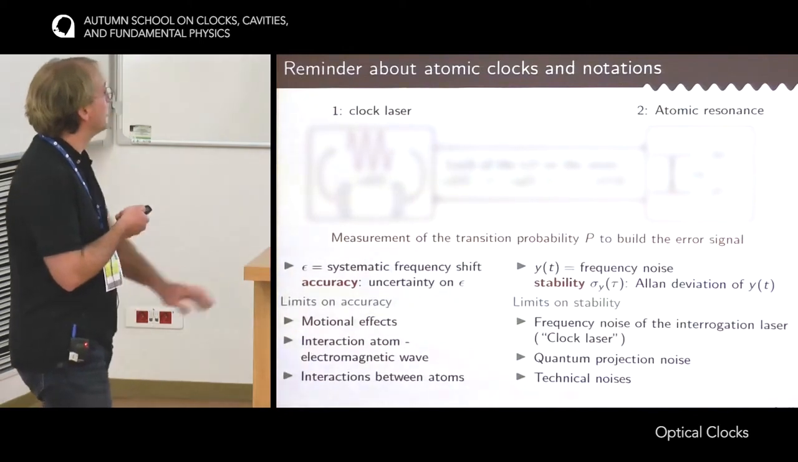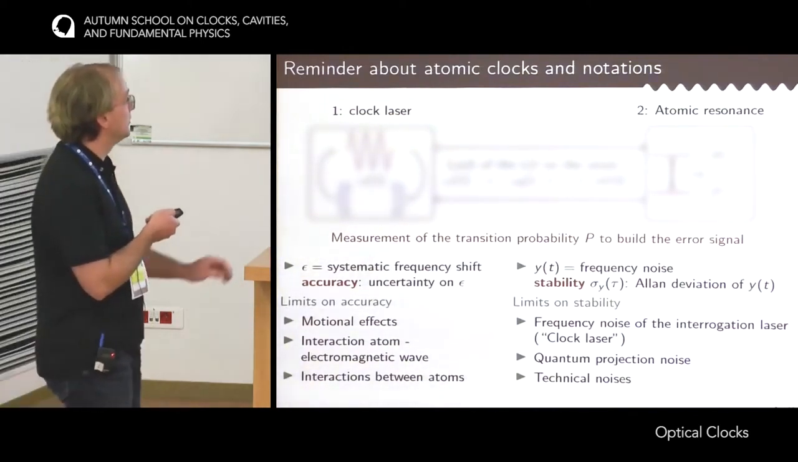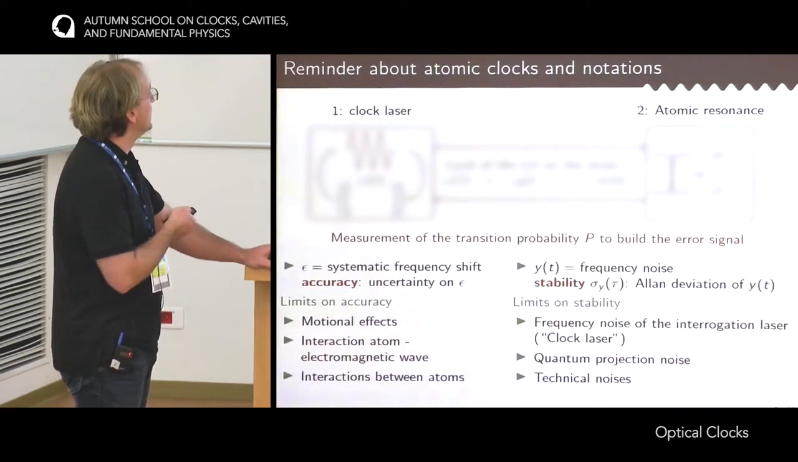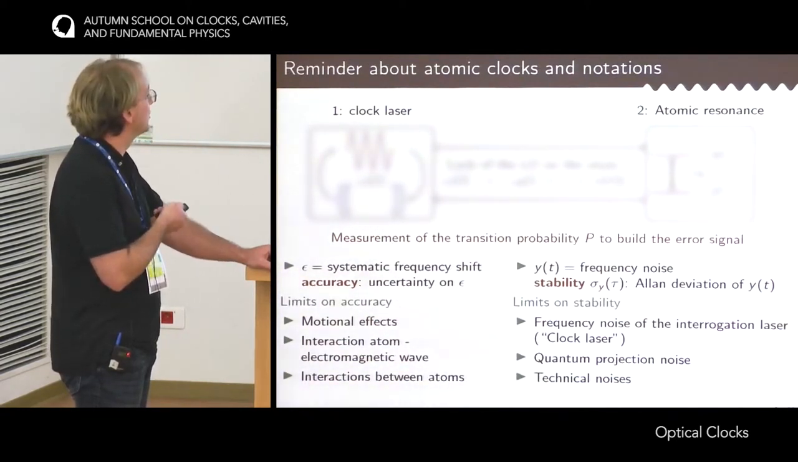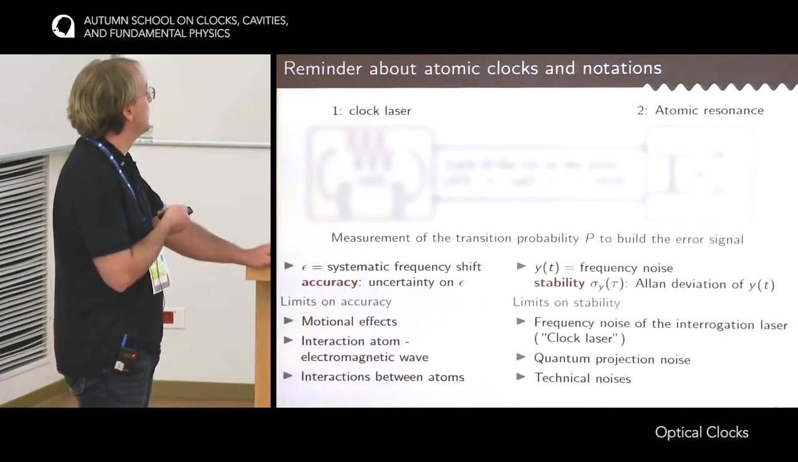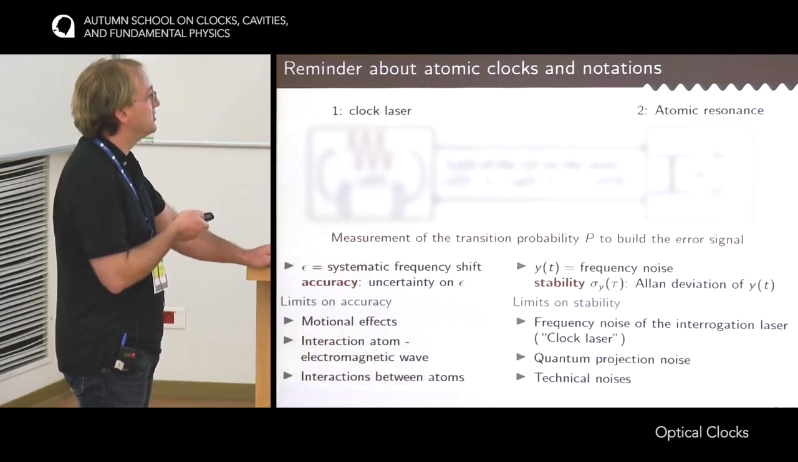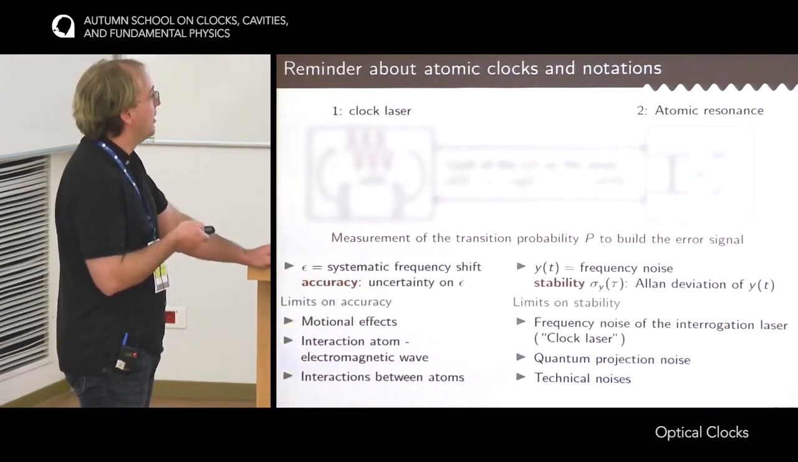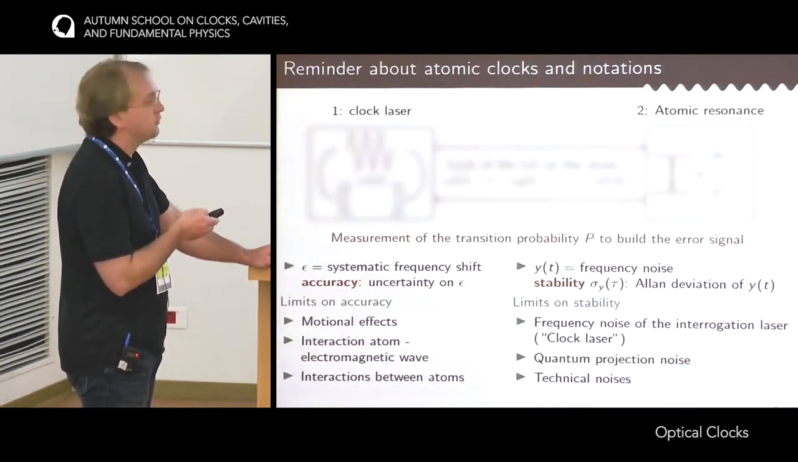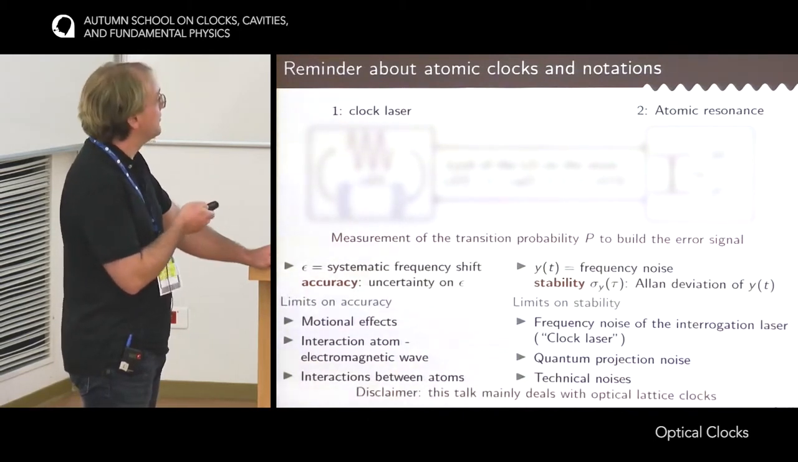This talk focuses on the limitations that we have now on these two parts, accuracy and stability. On accuracy, there are systematic effects that come from motional effects, from the interaction between the atoms and the electromagnetic waves coming from the environment of the atoms, but also from interaction between the atoms. On the stability side, the main limitations are the impact of the frequency noise of the clock laser on the probing of the atoms, and a more fundamental limit, the quantum projection noise due to the quantum nature of the atoms.